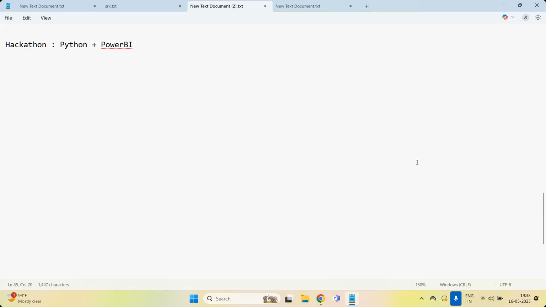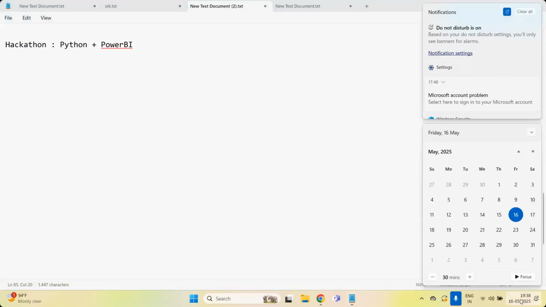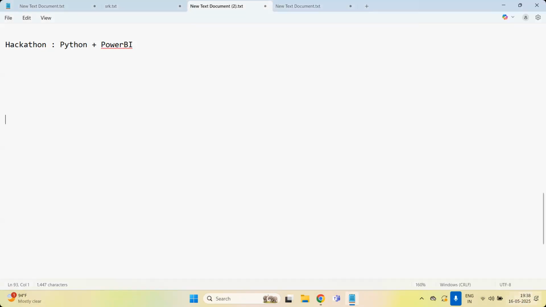This hackathon is tomorrow, the 17th, and it will be related to both Python plus Power BI. This time it will not be delayed, guys. Tomorrow, 100%, it will be added at 9 a.m., because the hackathon is being conducted for you and the other batch also.